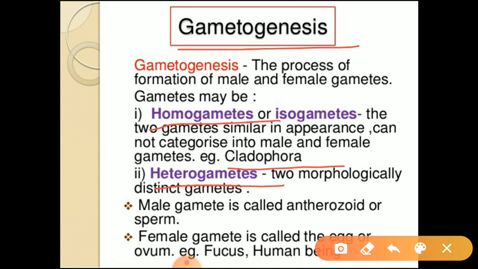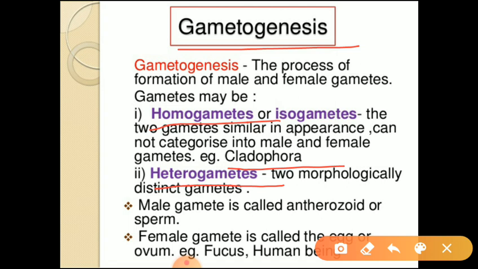Second type is heterogametes or dissimilar gametes. The gametes which are morphologically distinct, we can call as heterogametes. Means the gametes which are not similar in appearance we can call as heterogametes.